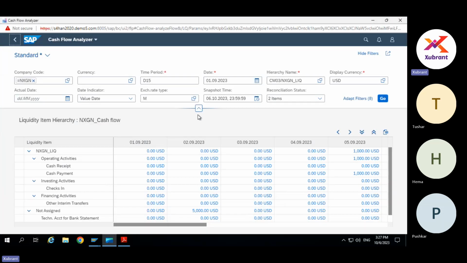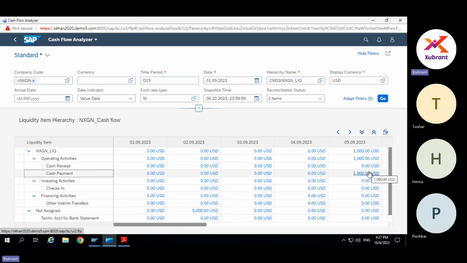But if you further want to drill down to the document level, what it is doing, if you have like five payments made with the liquidity item of cash payment, it is going to club all the five payments into this one. Maybe let's say I have a 1,000 payment 5 times. It will just show the final amount of 5,000. If I click, then it will show 5 items, right? Correct.